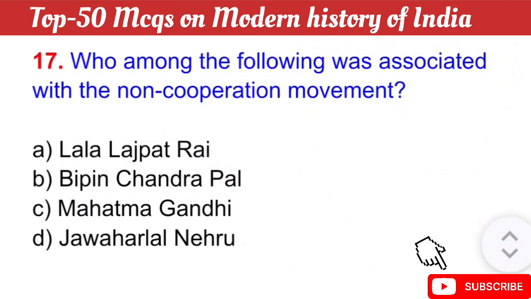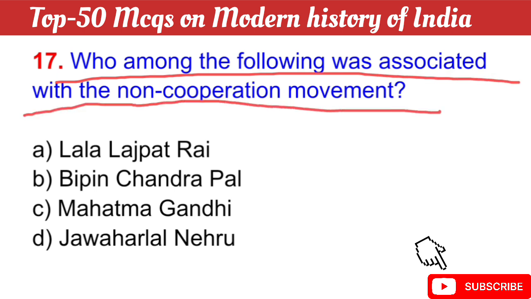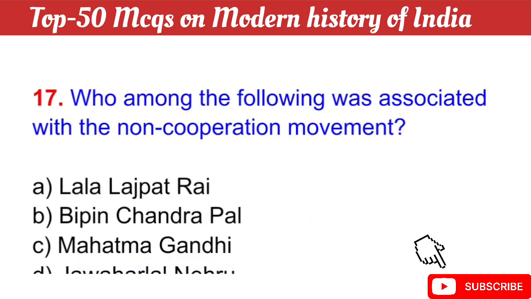Question number 17: Who among the following was associated with the non-cooperation movement? Your question is, who among the following was associated with the non-cooperation movement? The right answer is option C, Mahatma Gandhi. Okay.